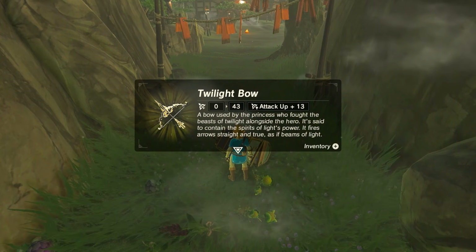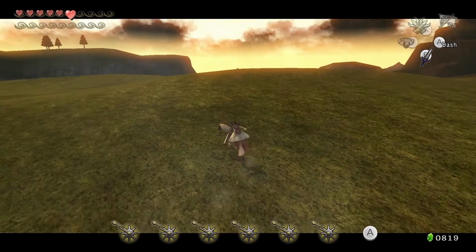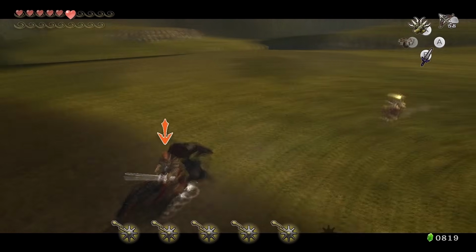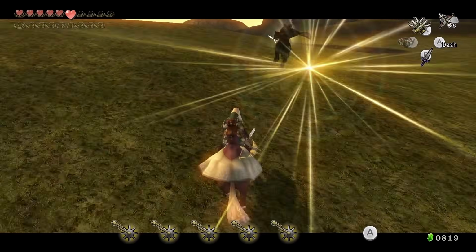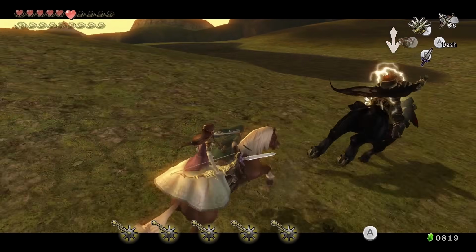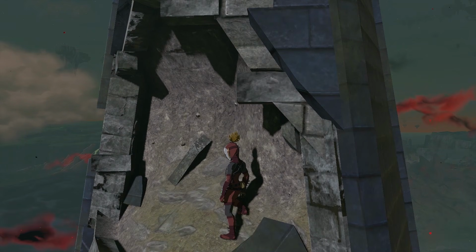Like the Dusk Claymore, the bow has several references. What's most important is the indirect reference to Ganondorf by mention of the battle where the princess and hero fought together. This was the only fight they teamed up for in that game. So how did it turn out in Tears of the Kingdom?